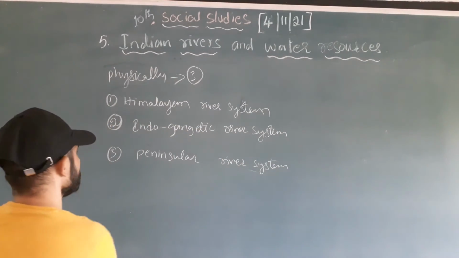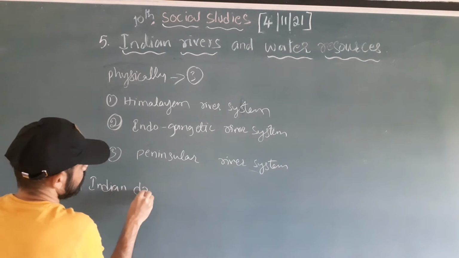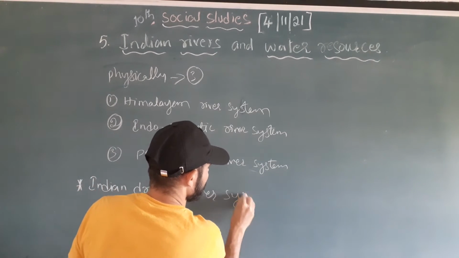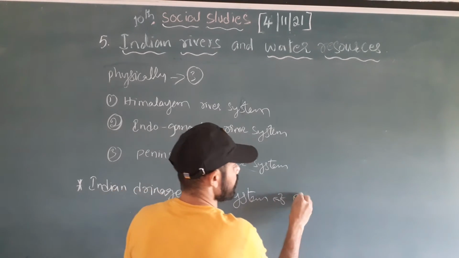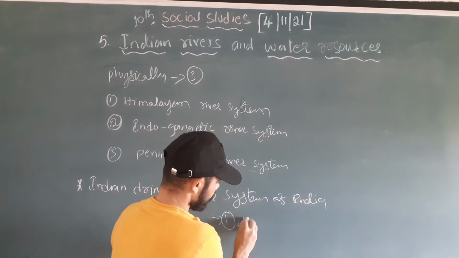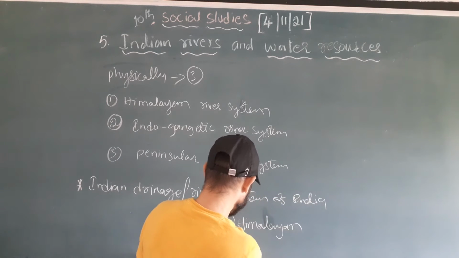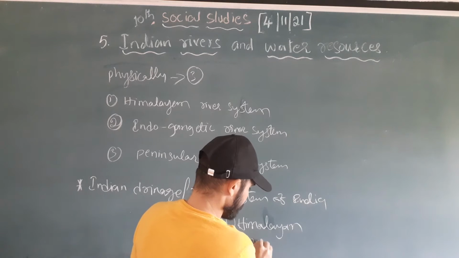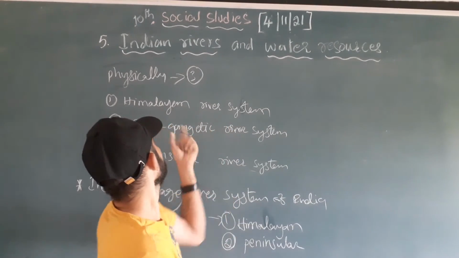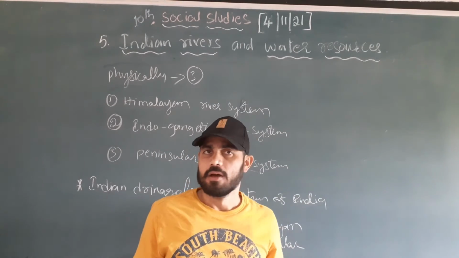But actually, how many river systems do we have in the Indian drainage system of India? Only two types. One is the Himalayan river system, another one is the peninsular river system. See, here we have the Himalayan, Indo-Gangetic and peninsular, and here we have the Indian Himalayan and the peninsular river system, right?